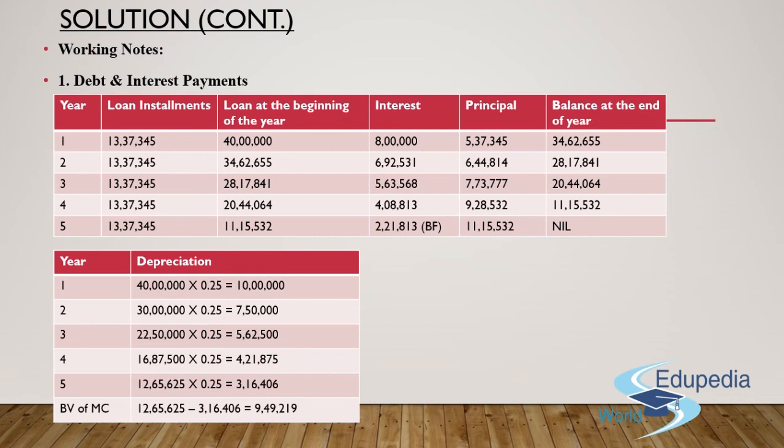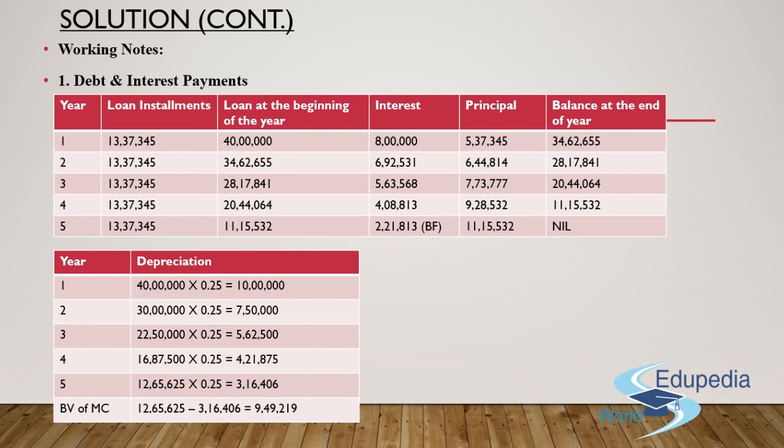Multiply the same with the depreciation rate, which is 25%. You'll get a figure of 7 lakh 50,000 as the depreciation of year 2. You need to subtract this amount and you'll get the WDV for year 3 beginning, which is 22 lakh 50,000 rupees. Multiply the same with 25%, you'll get 5 lakh 62,500 for year three depreciation. Repeat this exercise for year 4 and year 5.